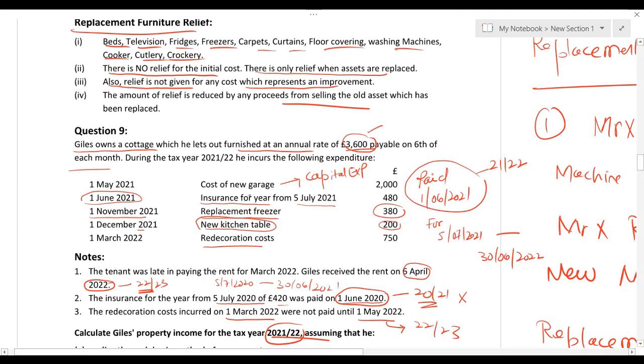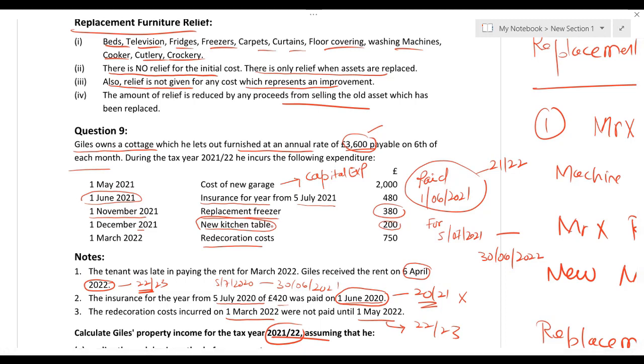Second, of course, the cost of the new garage I will not consider. It is a capital expenditure. Third, a very important point relates to insurance. On accrual basis, we have to take insurance which falls in the relevant tax year, and on accrual basis we have to time apportion the insurance as well if needed.